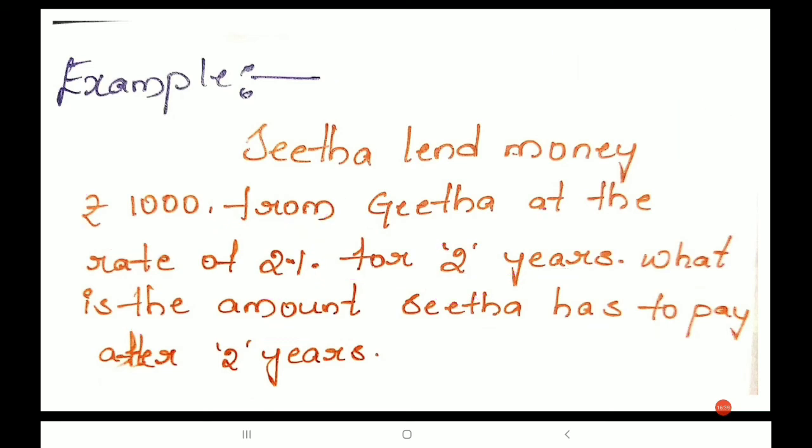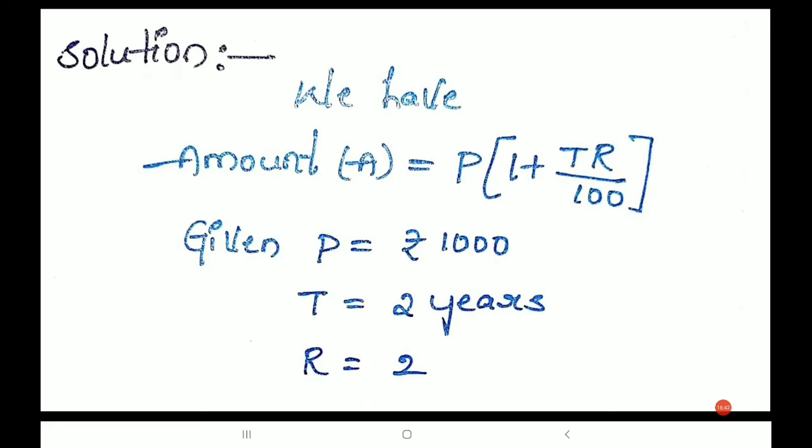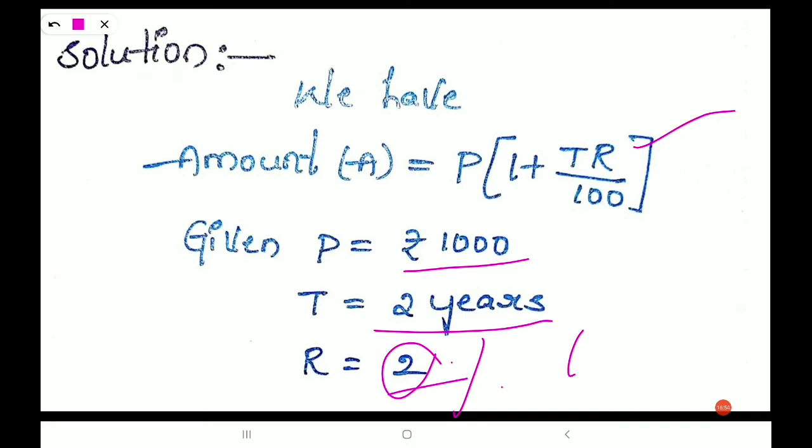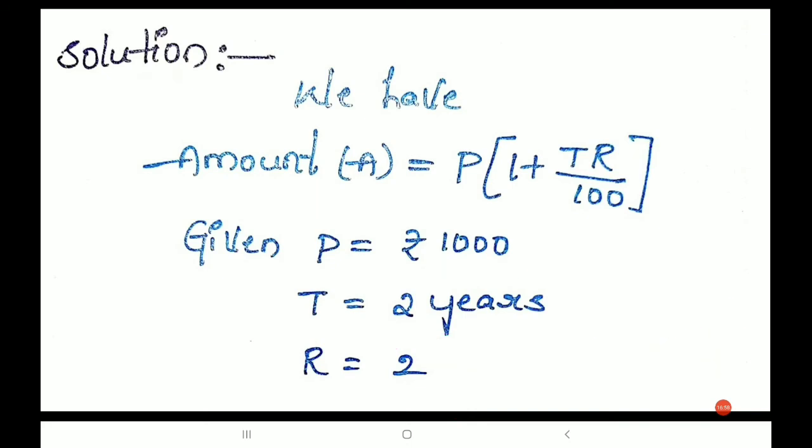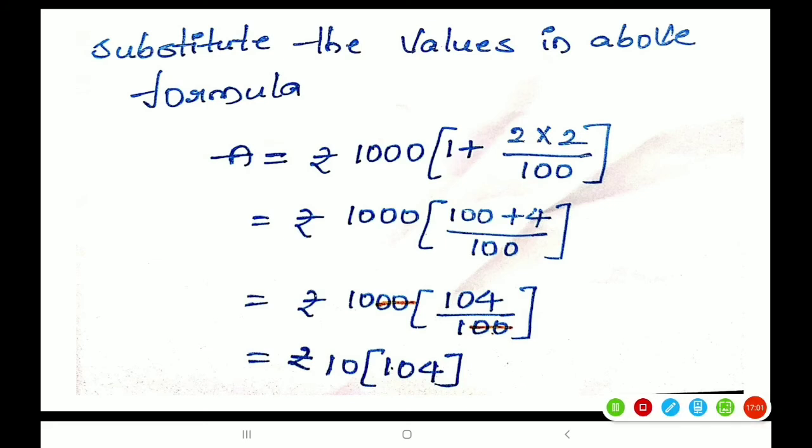Okay, right. We have A is equals to P into 1 plus TR by 100 is the formula. So P given 1000 rupees, T 2 years, R 2%. Per 100, 2 rupees means 2%. Okay, right. Substitute the values in the formula. So 1000 into 1 plus 2 into 2 by 100. So it becomes, take the LCM, it becomes 100 plus 4.